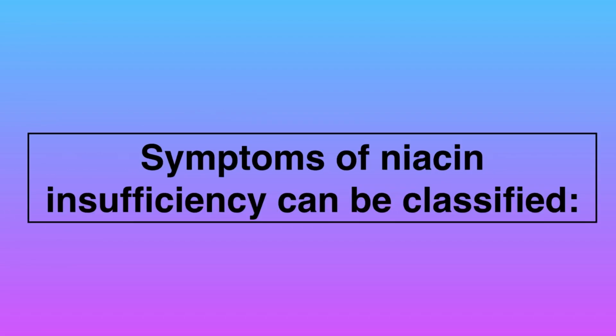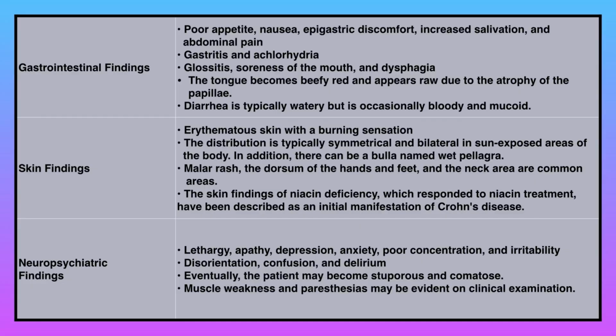Symptoms of niacin insufficiency can be classified into gastrointestinal findings, skin findings and neuropsychiatric findings. So let's discuss them one by one, starting with gastrointestinal findings. Poor appetite, nausea, epigastric discomfort, increased salivation and abdominal pain, gastritis and achlorhydria, glossitis, soreness of the mouth and dysphagia. The tongue becomes beefy red and appears raw due to the atrophy of papillae. Diarrhea is typically watery but is occasionally bloody and mucoid.